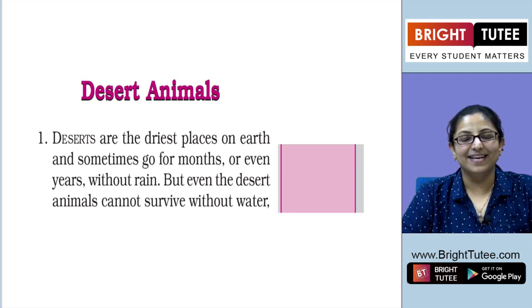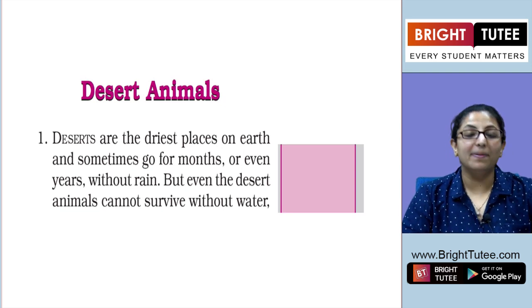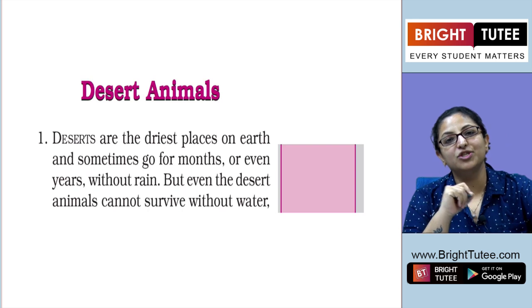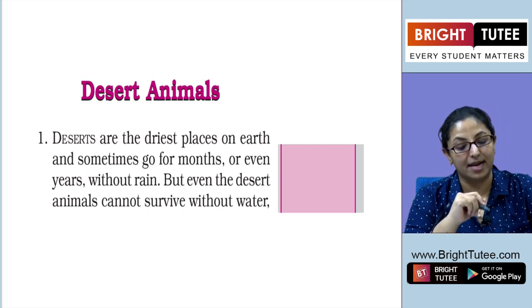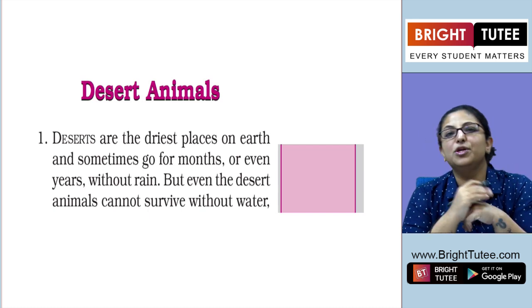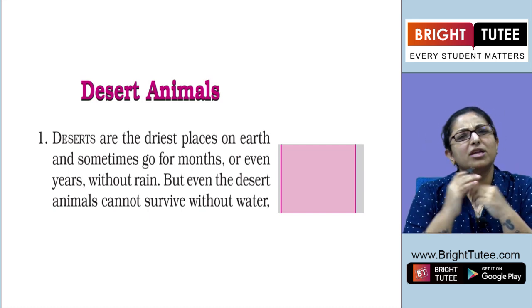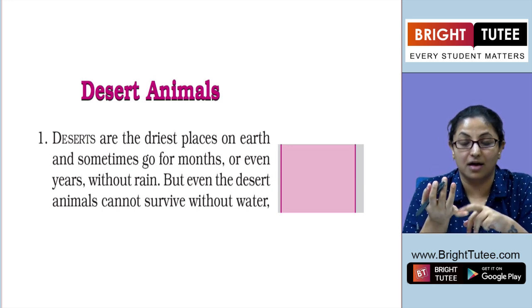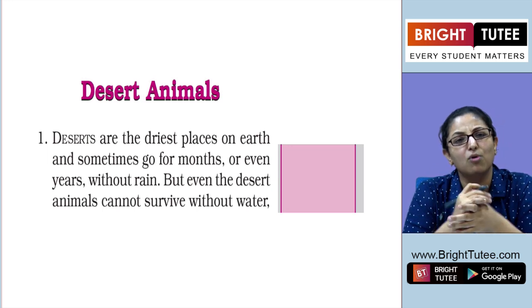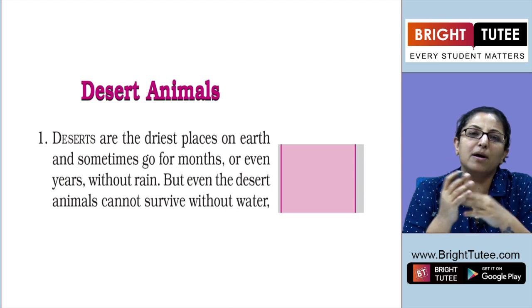Hello students, today we will be taking up chapter 9 from your English reader textbook. The name of the chapter is Desert Animals. Have you ever been to a desert? Well, what are the famous deserts? I am aware of Thar Desert, Sahara Desert. Do you know any more? What do you know about deserts?